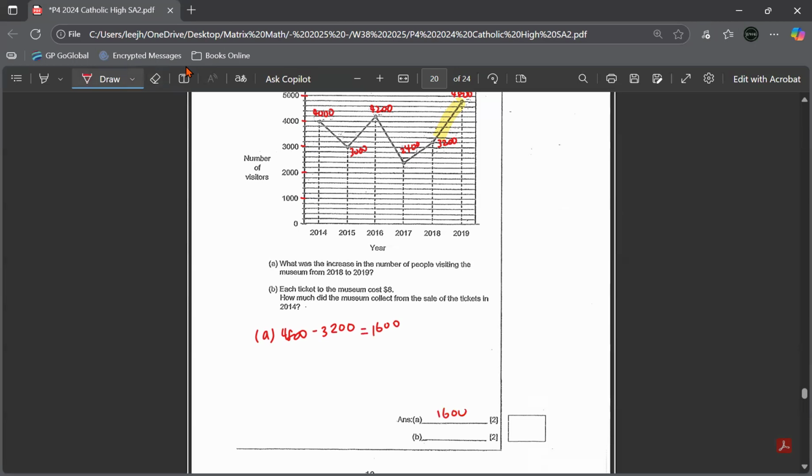Okay, 1600. B. Each ticket to the museum cost $8. How much did the museum collect from the sale in 2014? So 2014, if you get the value correct, you can get a correct answer. 4,000 people. So if one ticket is $8, so 4,000 people with 4,000 times 8. Answer is $32,000. Okay, so right now, 32,000.